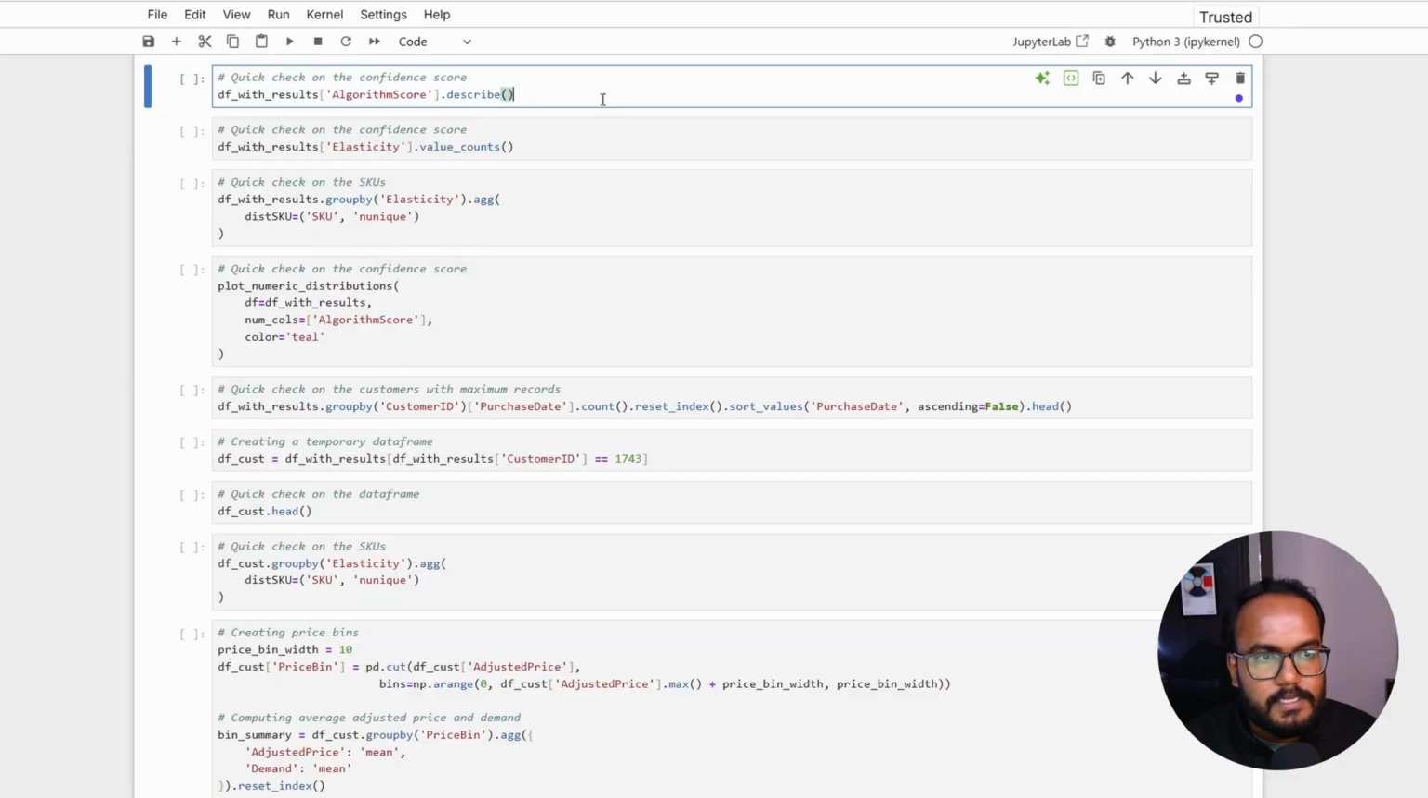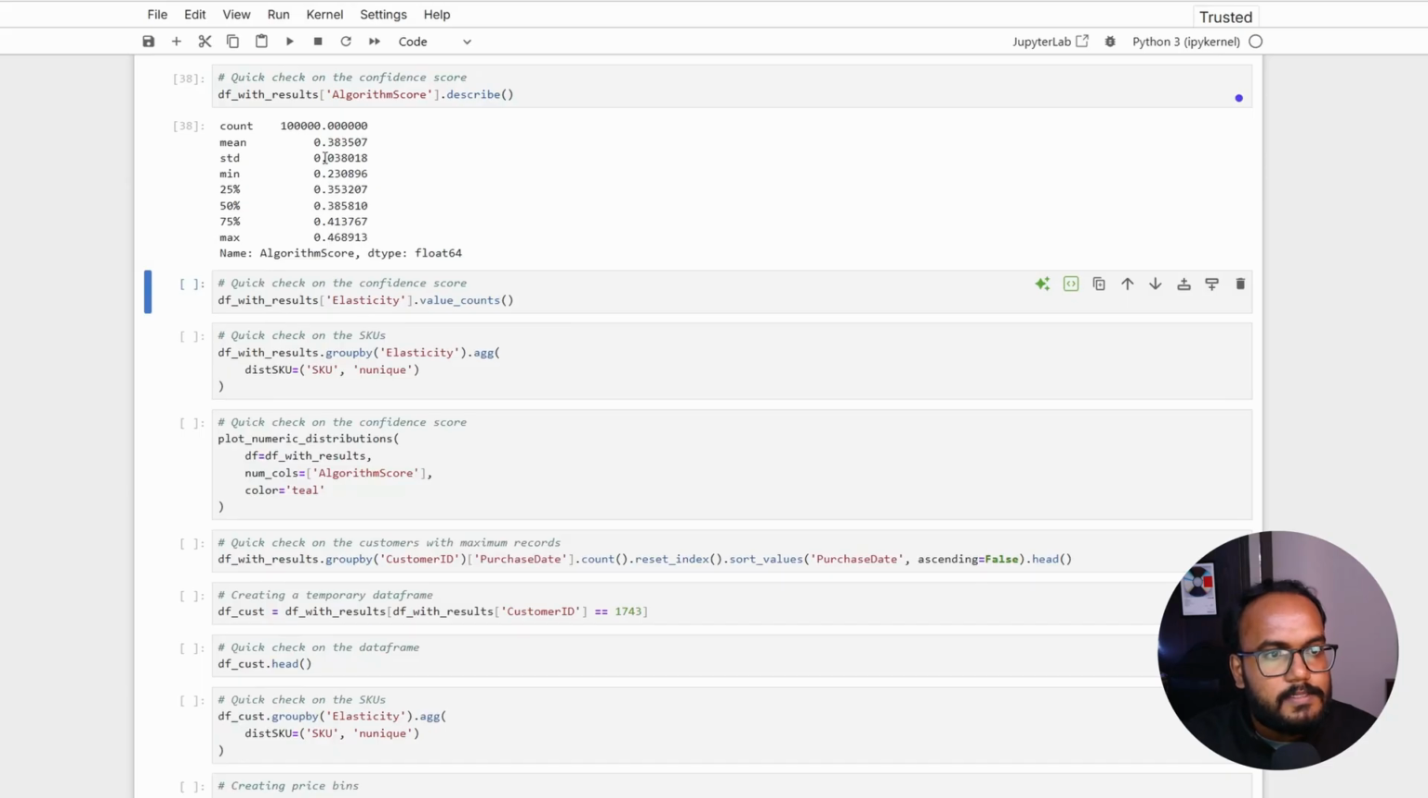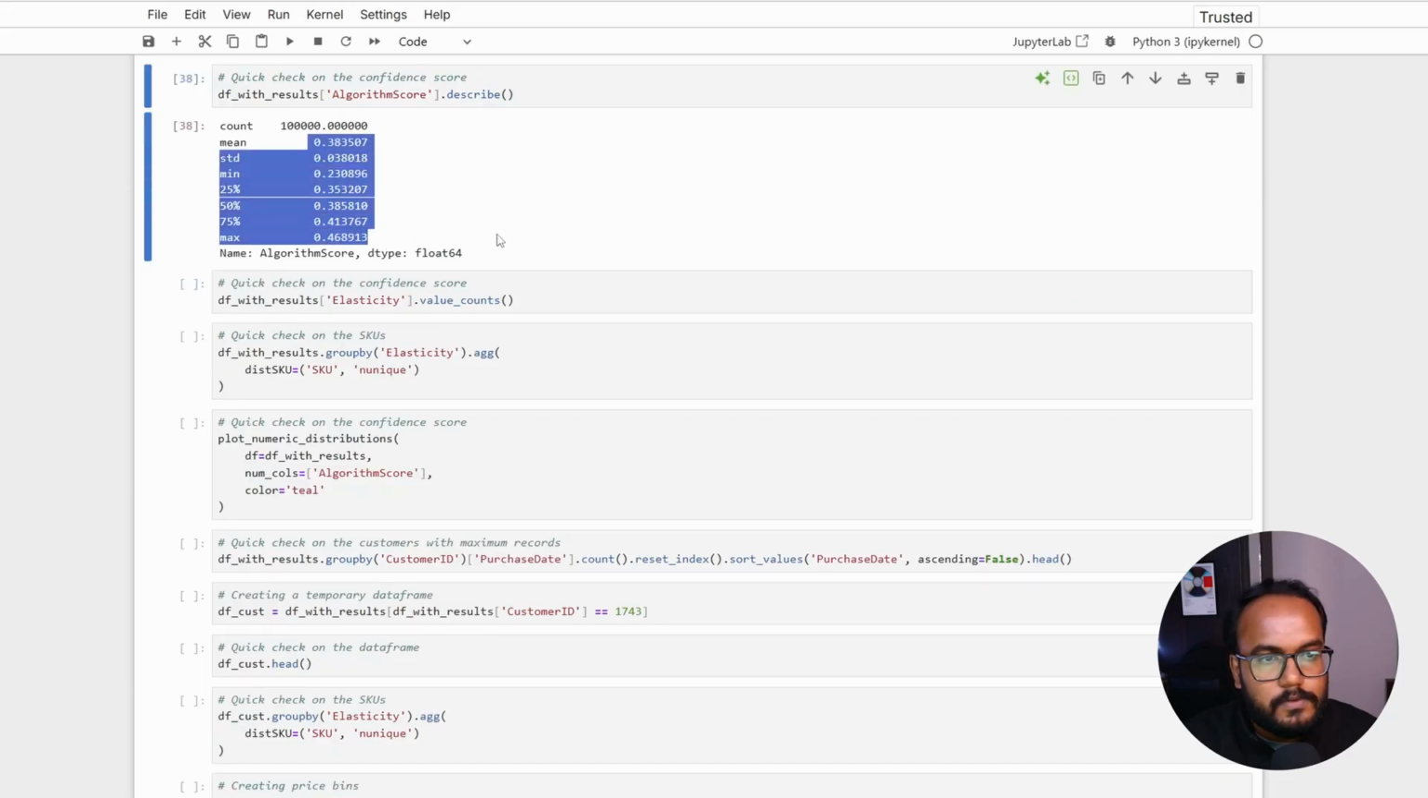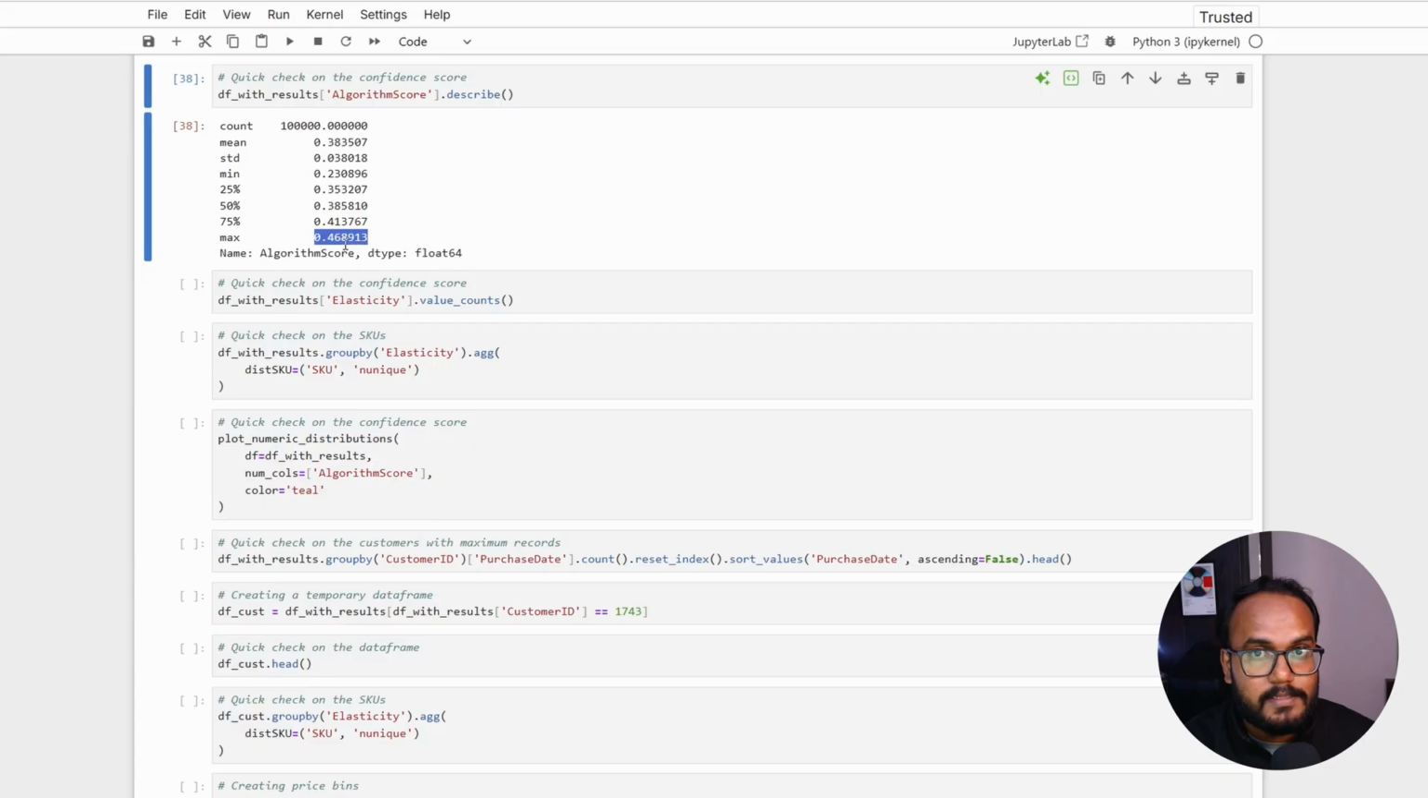Let's try to check the description of algorithm score. So you can see this is quite a distribution of the score itself. Maximum it can go till 46 or 47% approximately, and minimum it can go till 23%. It's halfway. Even the algorithm itself is not able to go till 70 or 80% of the confidence because the data that we fabricated is in such a way.